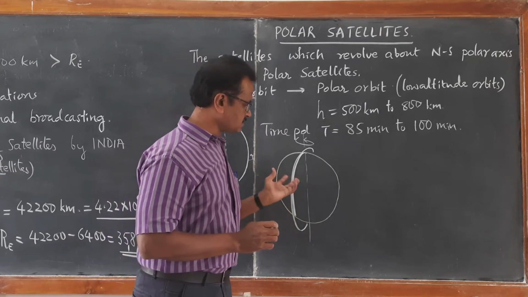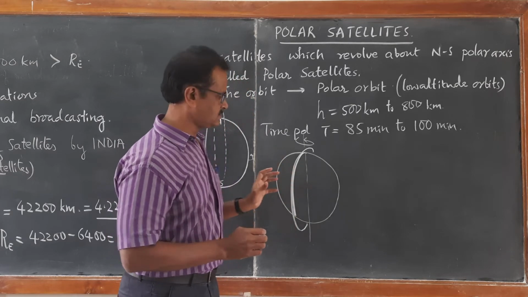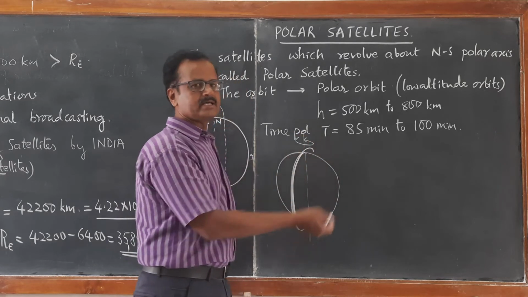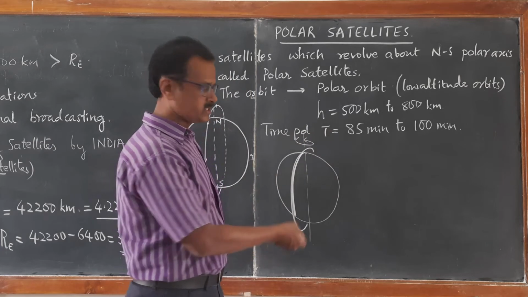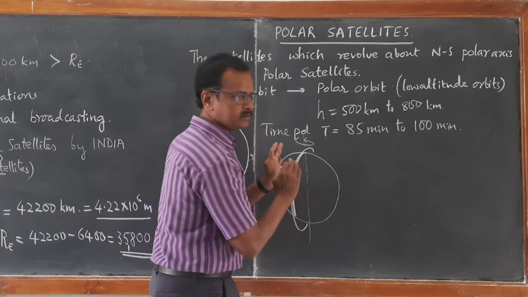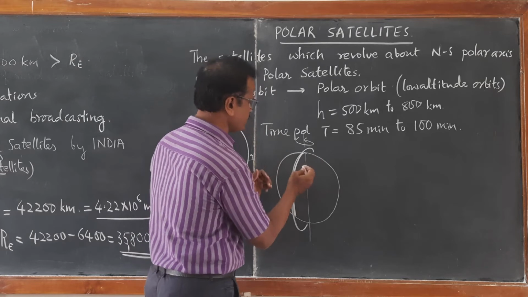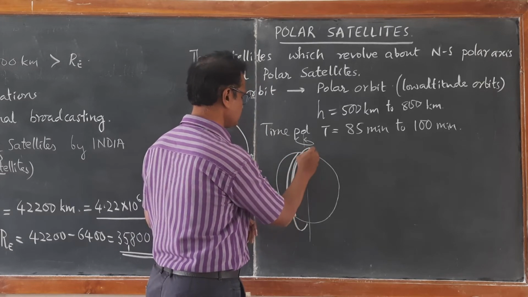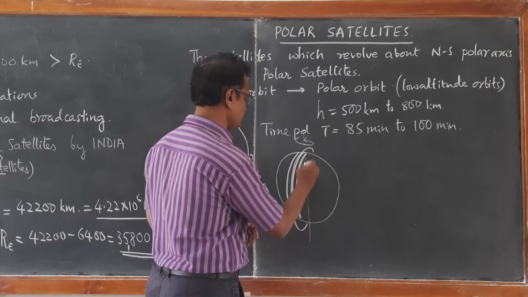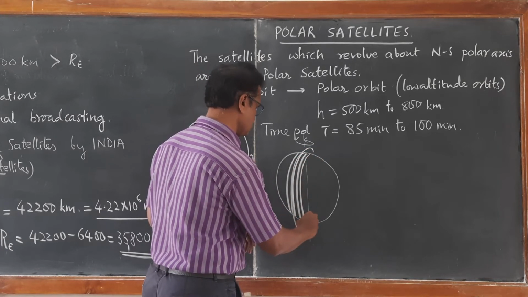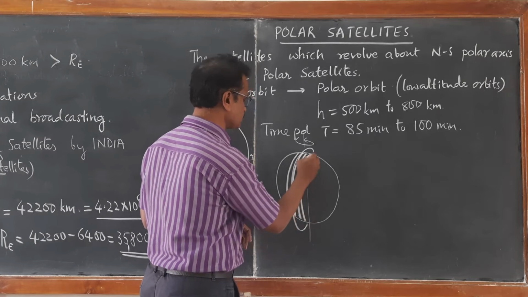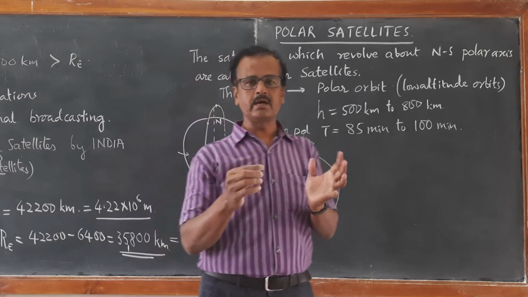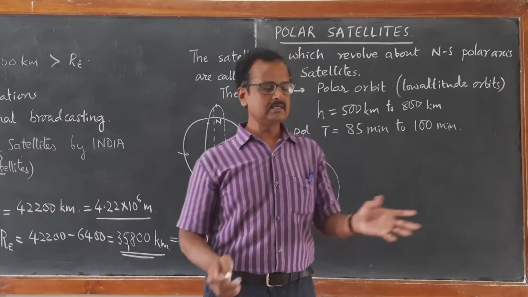But since the Earth is also rotating about its own axis, when the same satellite comes back in the next revolution, Earth will be moving a bit. Therefore, next time it will be covering one more particular strip of region. So, in this way, it will be covering several strips of region continuously, and thus it will be helpful for continuous monitoring on the surface of the Earth.